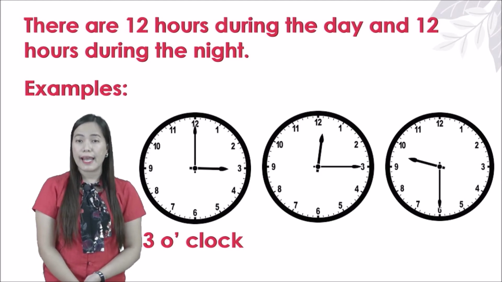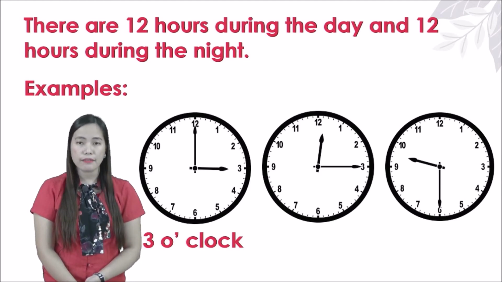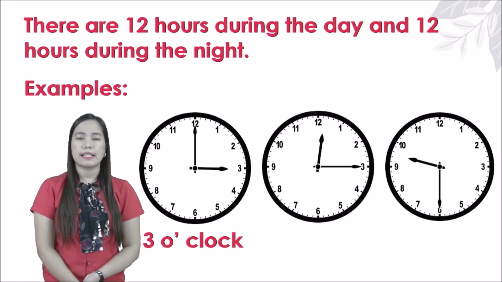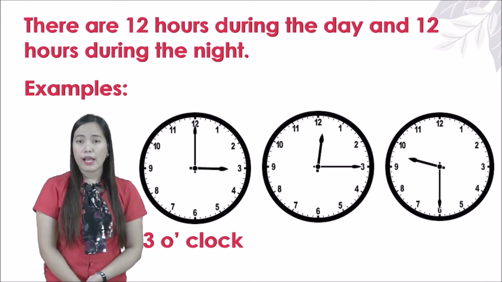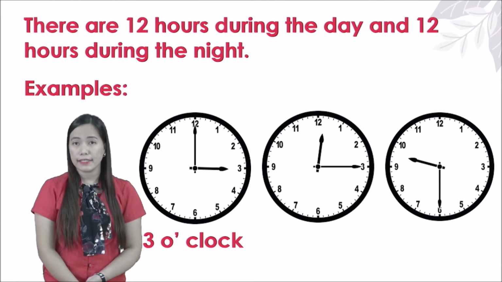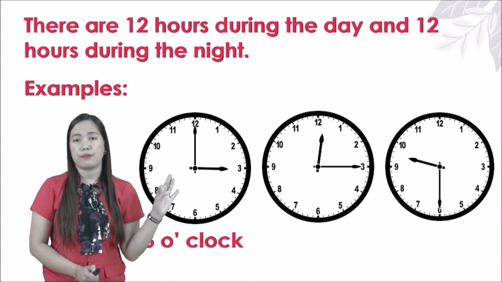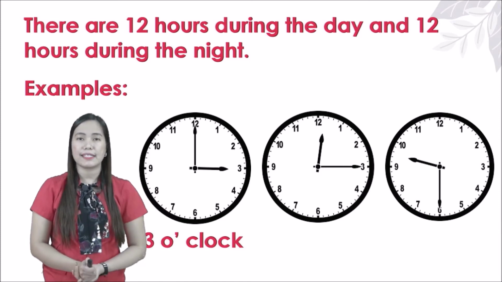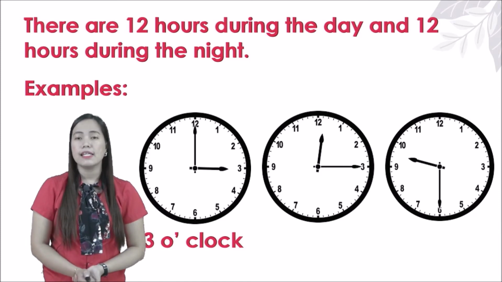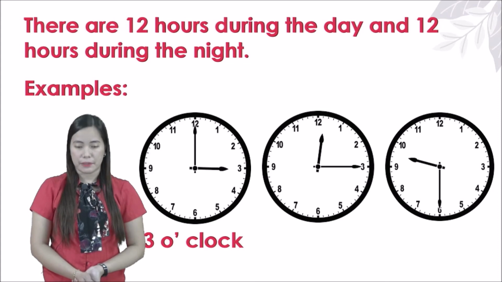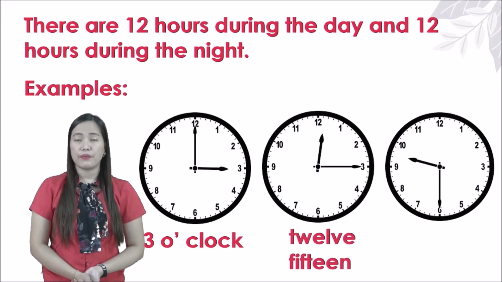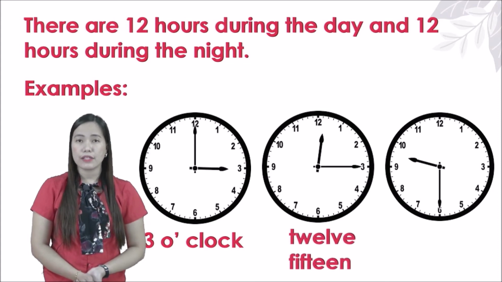How about the second clock? The short hand is in number 12 and the long hand is in number 3. If you skip counting by 5 from 1, 5, 10, 15. So 3 is 15. So we read that as 15 minutes, okay? It's 12:15. You can write it also like that through spelling, 12:15.